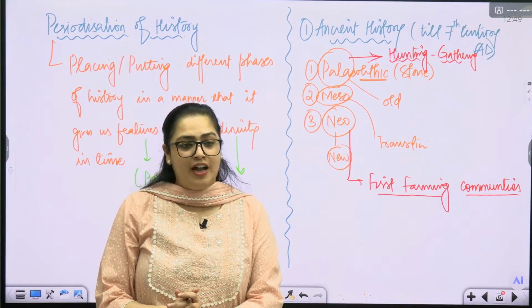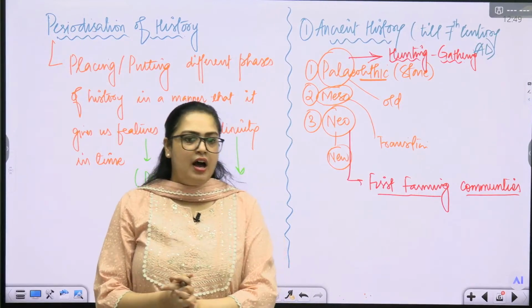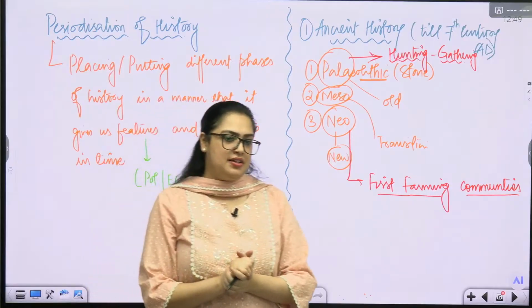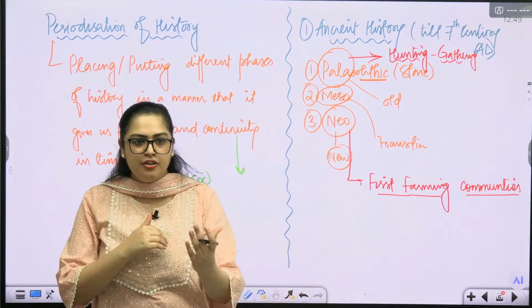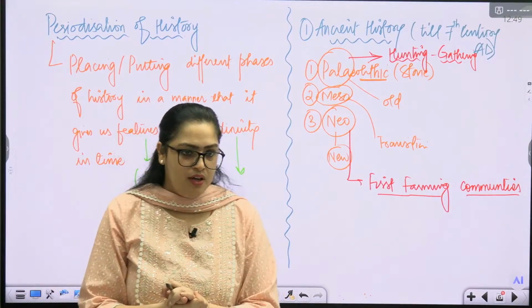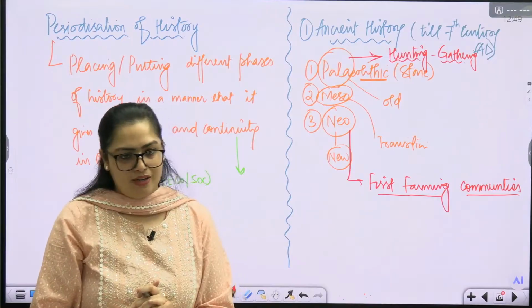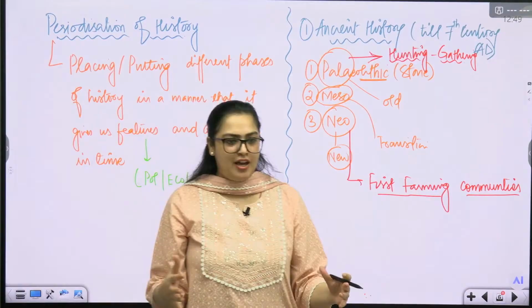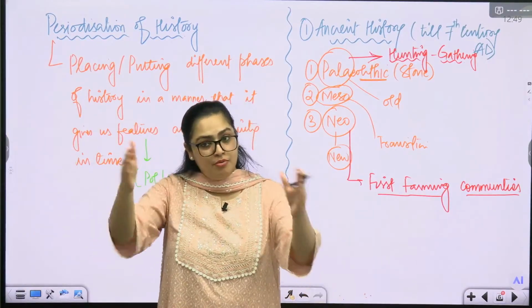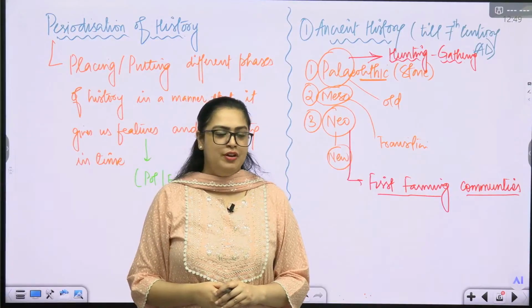So tribes will gradually be formed then. And tribes are mostly kin based. K-I-N, kin. What is kin? Related by blood relation. People related to the same blood, same bloodline. So tribes will then be formed. These tribes after so many years will again come together, form even bigger units, will be called as